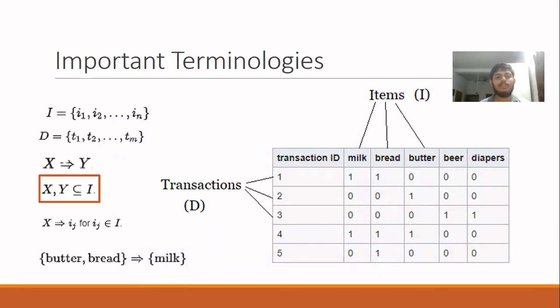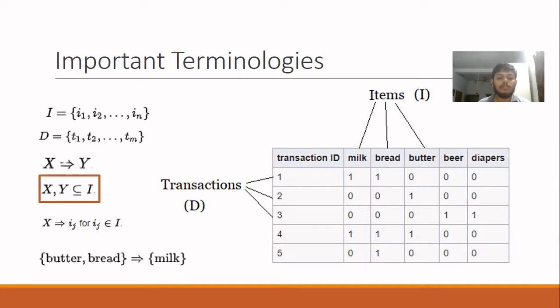These are some of the important terminologies used in association rule mining. I is a set of, say, n binary attributes called items, and D is a set of transactions, each having a combination of binary values, with each of these values signifying the presence or absence of a particular item in a transaction. Each transaction in D has a unique transaction ID and contains a subset of the items in I.